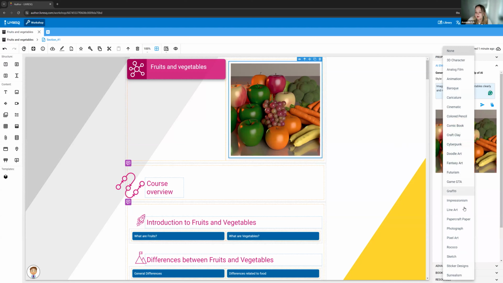The styles are so this is DALL-E, this is the OpenAI image generator that you can access here, and you can choose from a multitude of styles according to maybe the graphical style of your lesson, or your style in general, or what you want your image to be. Me choosing this topic was sort of intentional because I thought it's really easy to generate images with fruits and vegetables, but it can literally be anything.